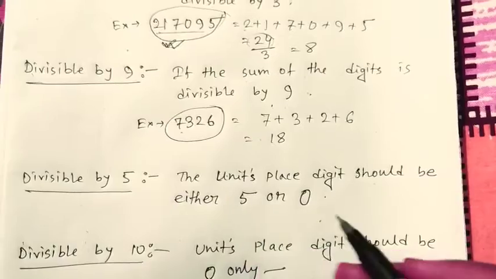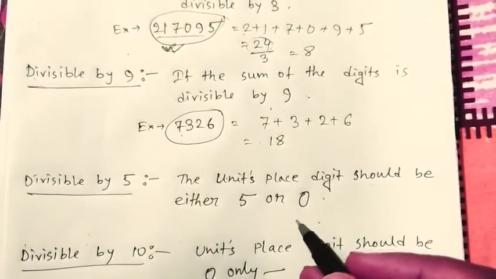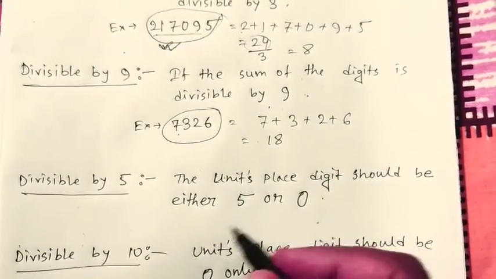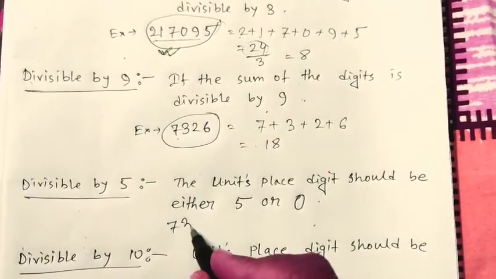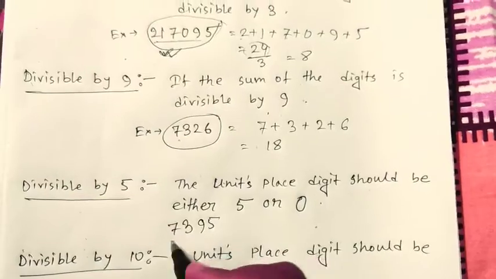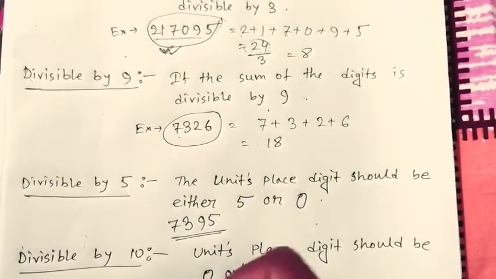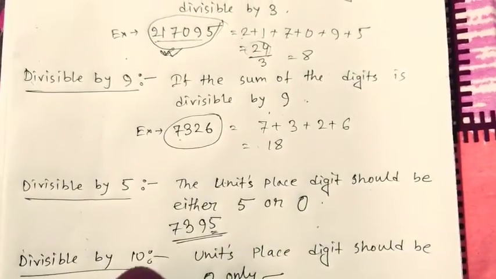If it is anything else, then it is not divisible by 5. And if it is either 5 or 0, then it will be divisible by 5. Like 7395. Obviously, this number will be divisible by 5 because the units place digit is 5.